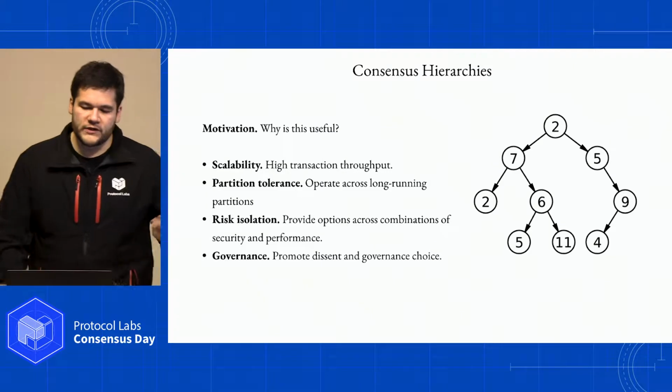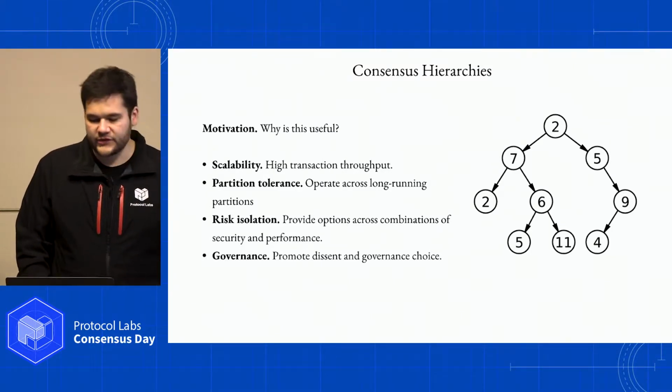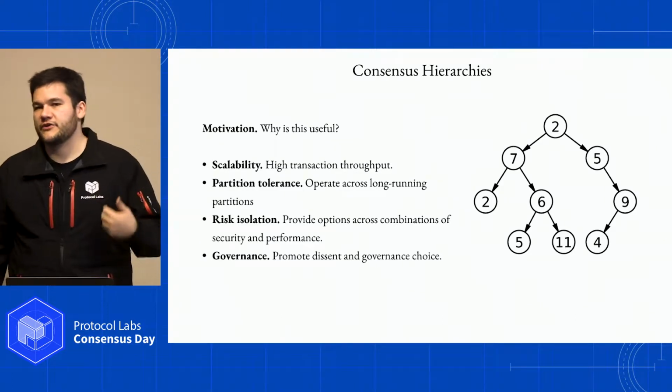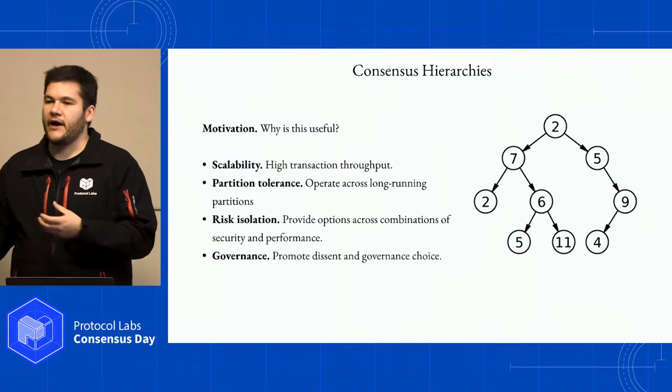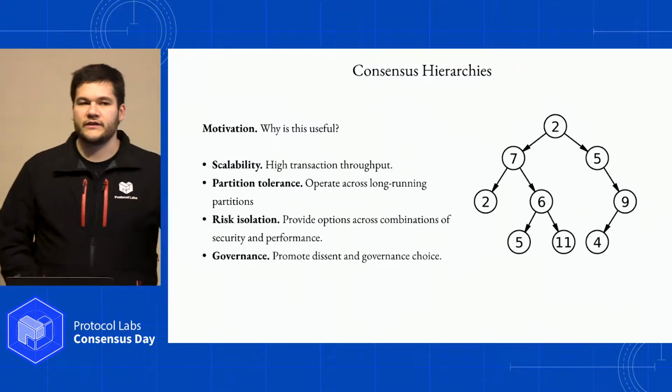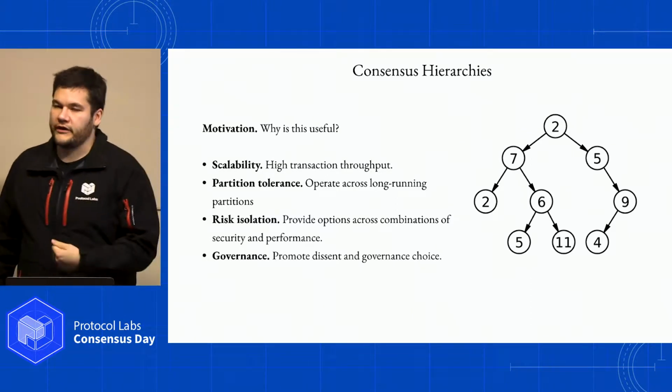First of all, let's motivate the problem. We're certainly interested in things going faster, so we want to increase the transaction throughput. We want to deal with the communication complexity by assigning the communication complexity to different subsets. We also want to potentially deal with partition tolerance.